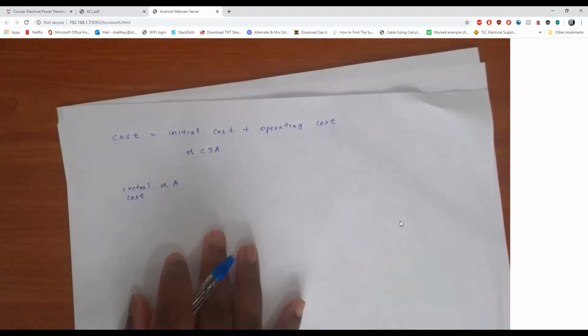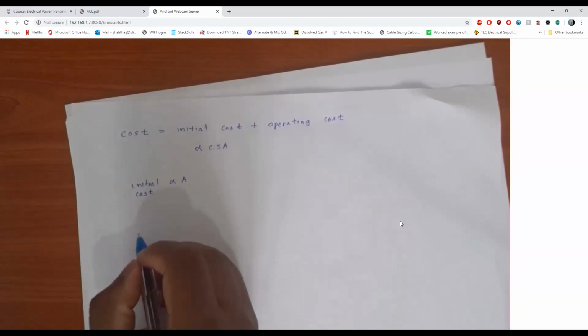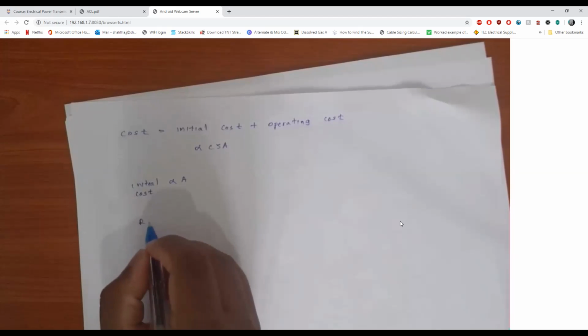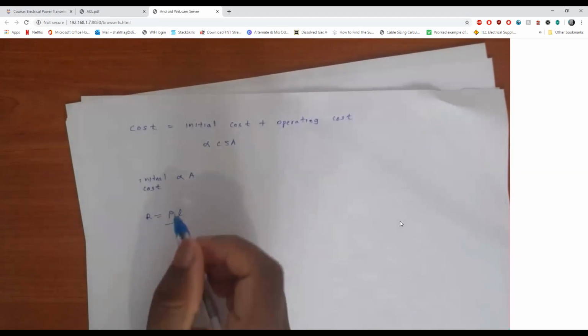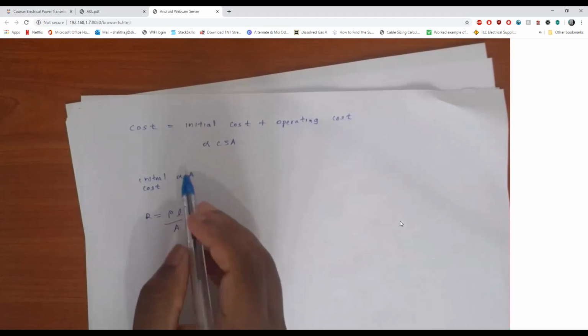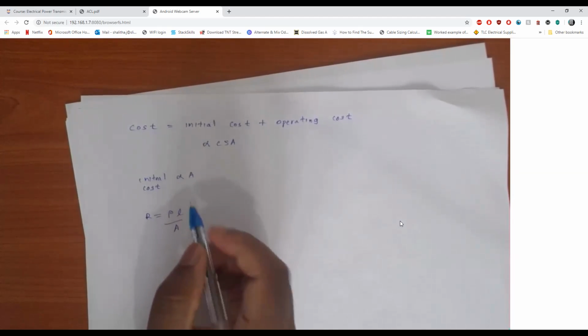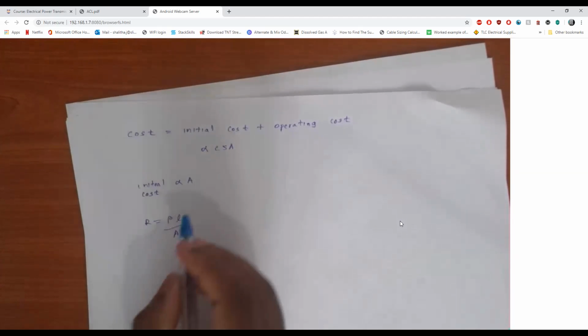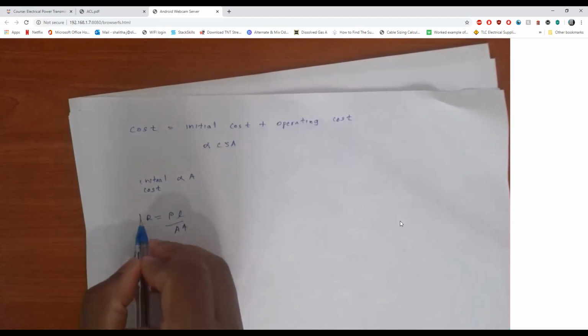So the initial cost is proportional to A. You know from the equation for resistance, R is rho L over A. So if the initial cost is proportional to the conductor cross section area, it is inverse: if the cross section area is high, our resistance is low.